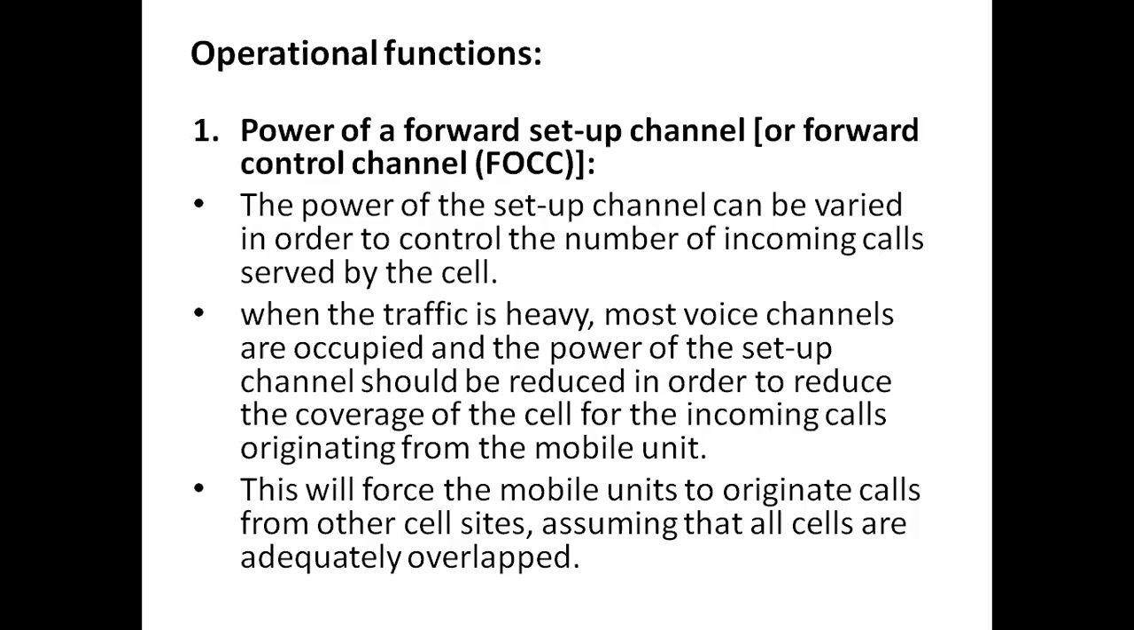So if we have some heavy traffic, then the power of the setup channel is reduced. When the power of the setup channel is reduced, the mobile unit automatically assumes that the power of the setup channel is low. Whenever the power of the setup channel is low, it automatically shifts to another setup channel. So whenever the traffic is busy, the power of the setup channel is reduced in order to reduce the coverage of the cell. That means in order to provide the strongest setup channels to the remaining mobile units.